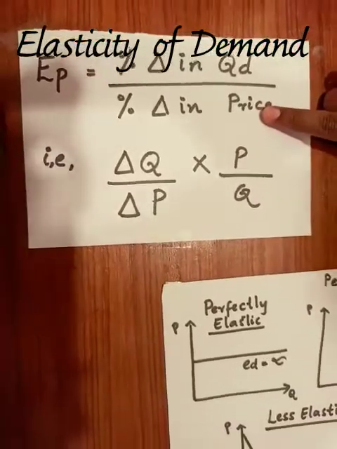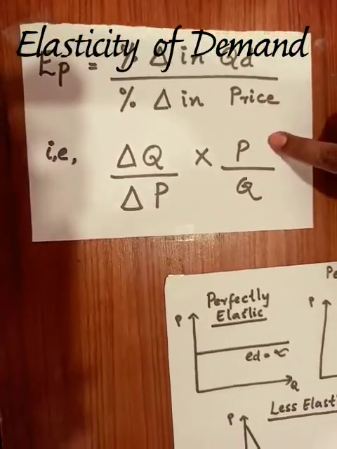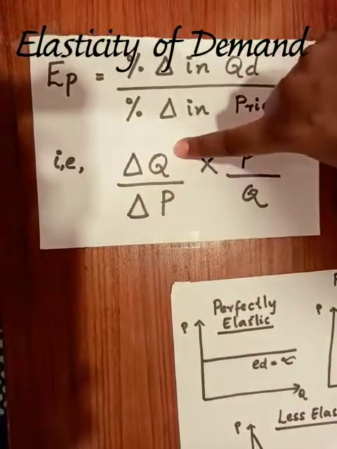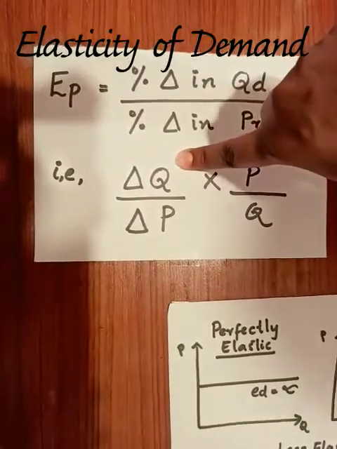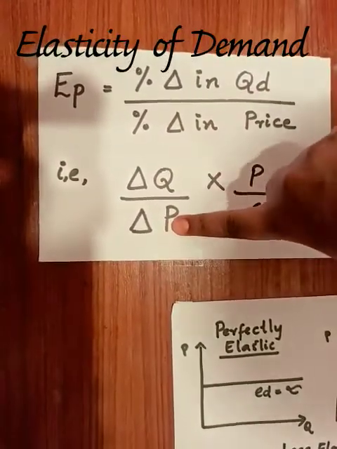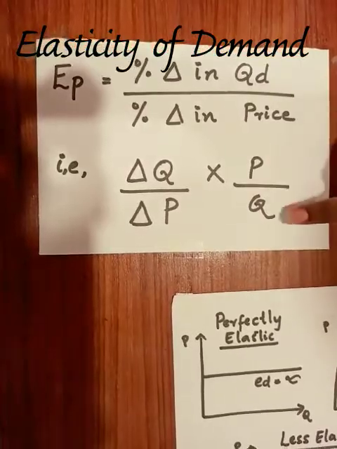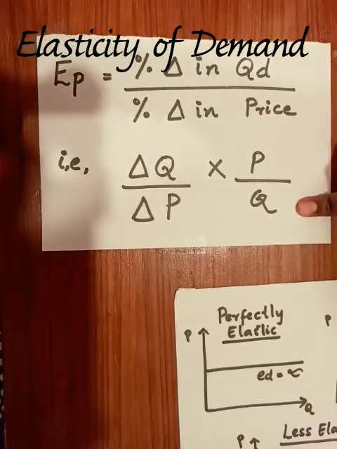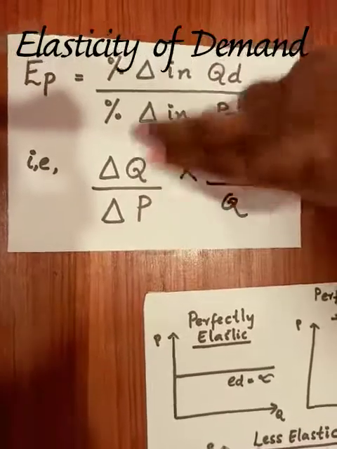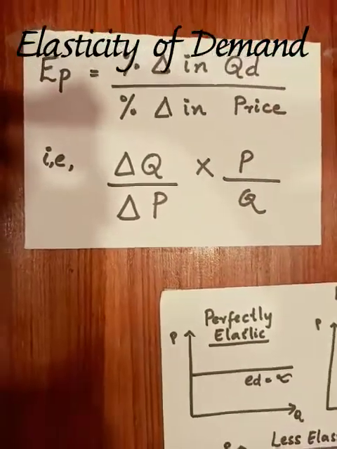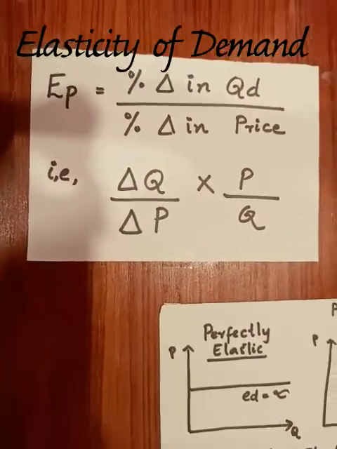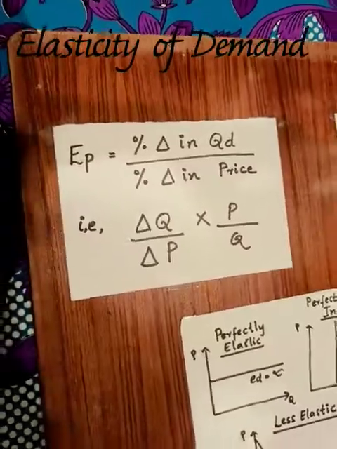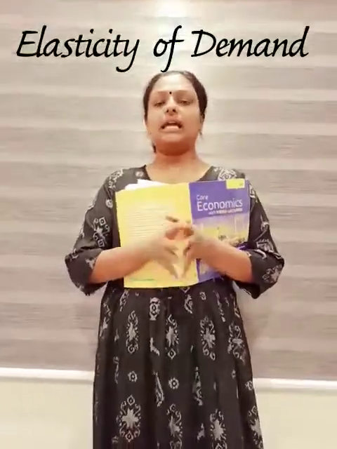The 100s get cancelled, and by rearranging you get the formula delta Q by delta P into P by Q, where delta Q is change in quantity, delta P is change in price, P is original price, and Q is original quantity demanded. So this is the formula for finding price elasticity of demand through the percentage method, and we will be doing numericals in which you have to use this formula to find out the elasticity of demand.